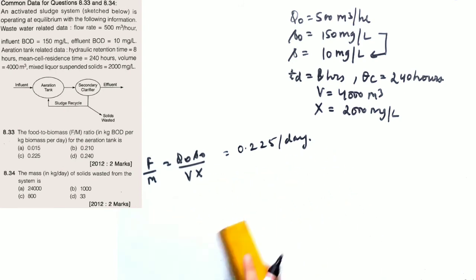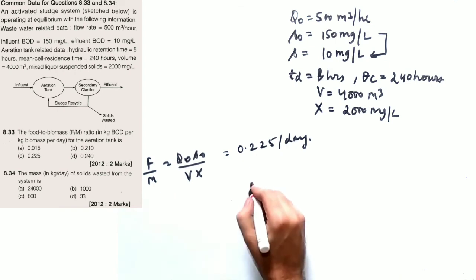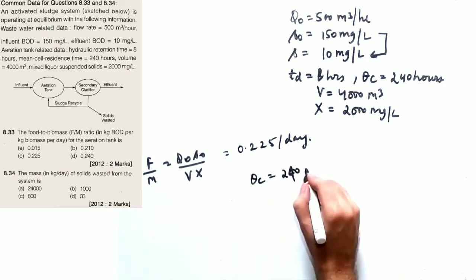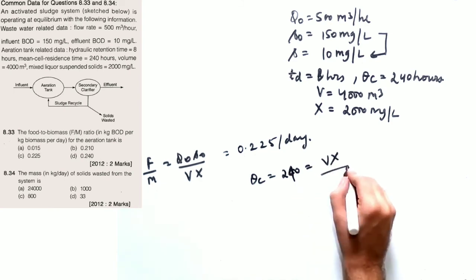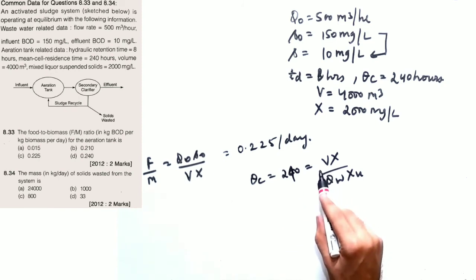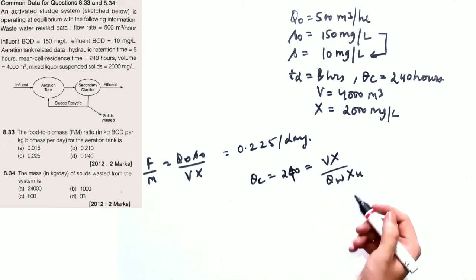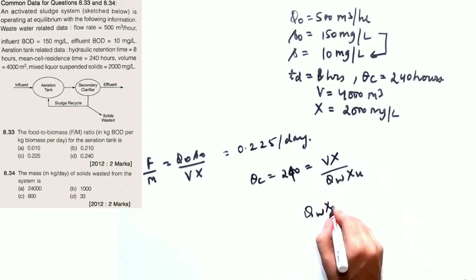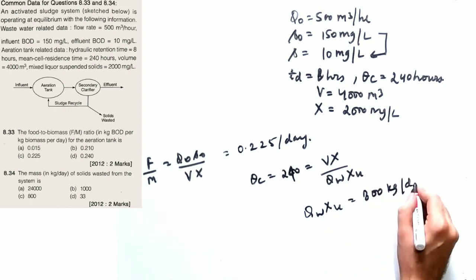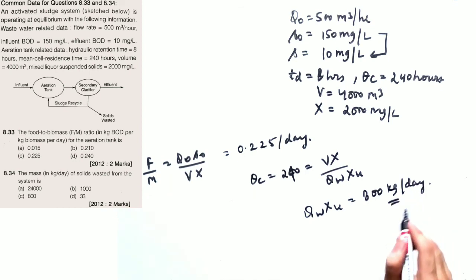Okay. How can you calculate QW into XU? You know the value of theta C. Theta C is given as 240 hours, and the formula for theta C is Vx divided by QW into XU. You know the value of V, you know the value of X. You can directly calculate QW into XU from this equation, and it comes out to be 800 kilogram per day. You need to convert milligram into grams and then into kilograms.